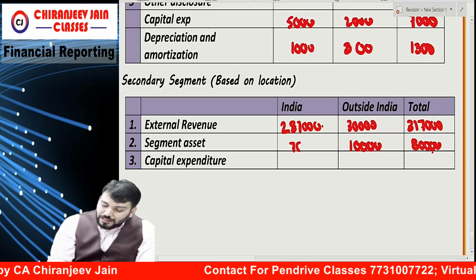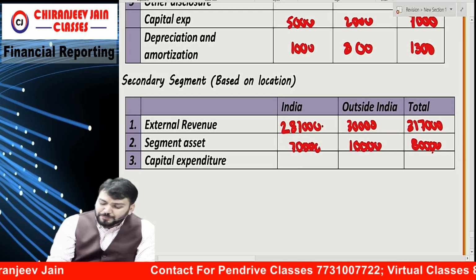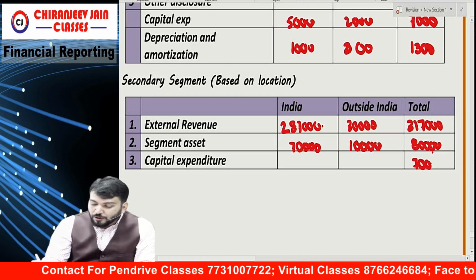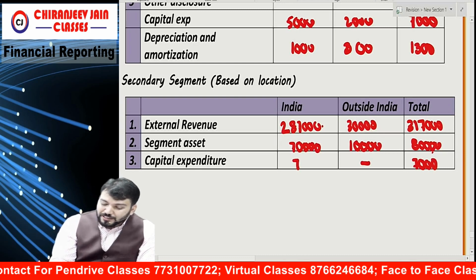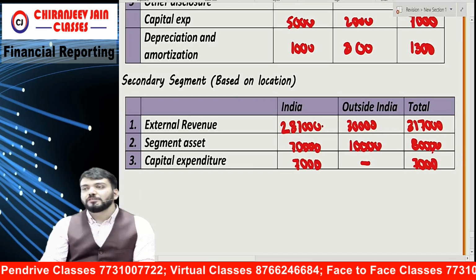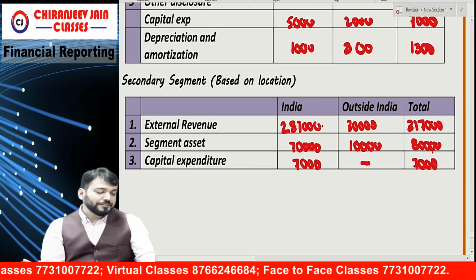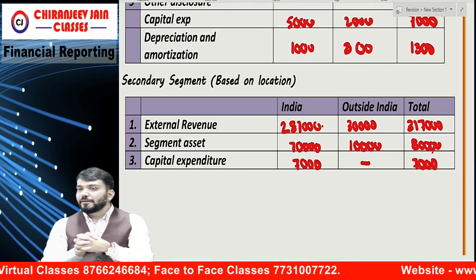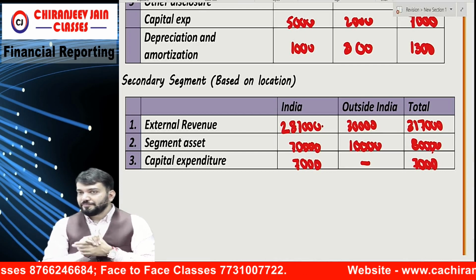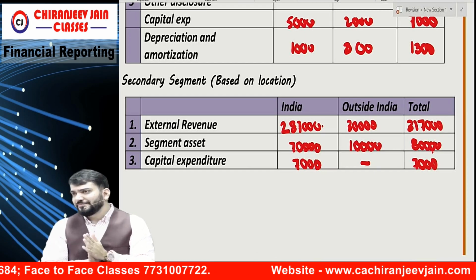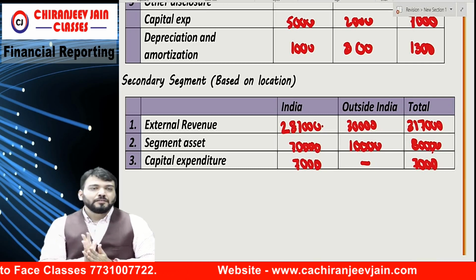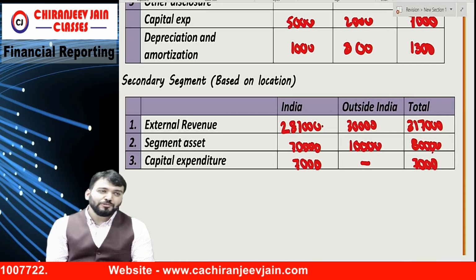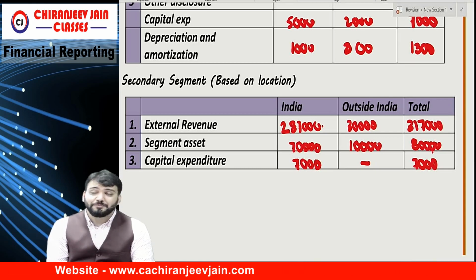70,000. Then can you give me the total capital expenditure? How much outside India? Nil. So entirely it is in India. Done. 10 marks. Over. Chapter closed. Revision done. This is simple, so if a question comes, you need to score full out of full from this chapter.